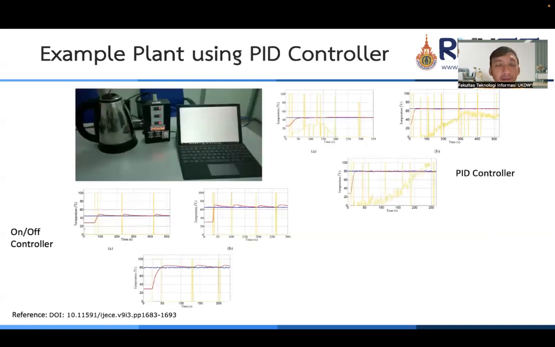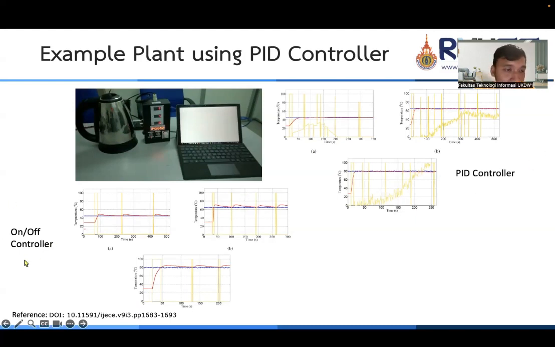So for the example of a plant using a PID controller, we can see in this picture we want to control a kettle for boiling water. We have a temperature set point. We want to set the temperature at 40 degrees, 60 degrees, or 80 degrees, and we can compare the open loop and the PID controller.